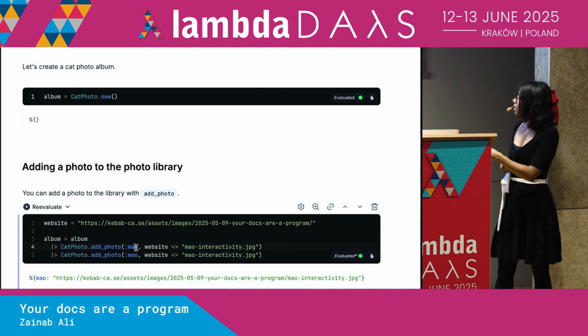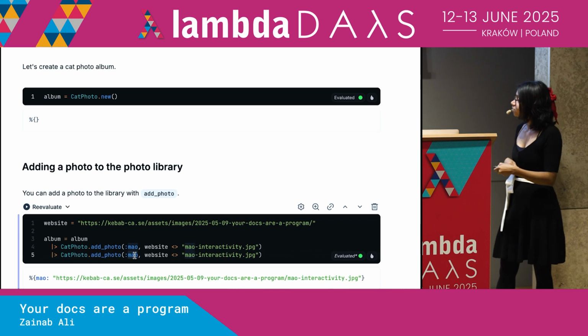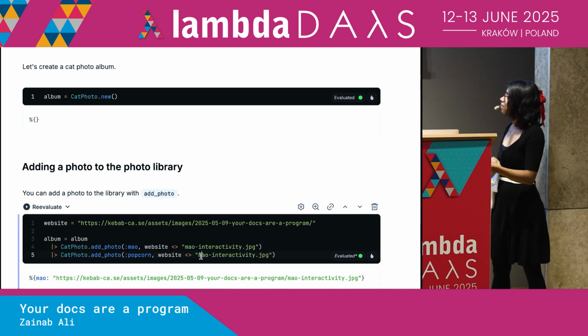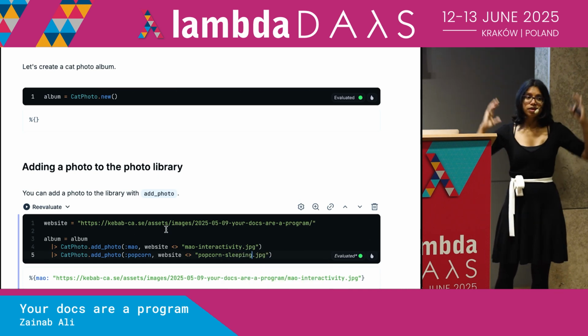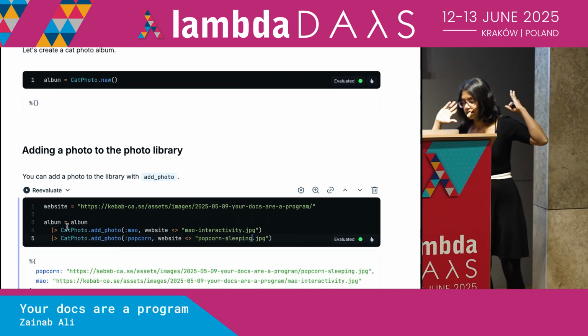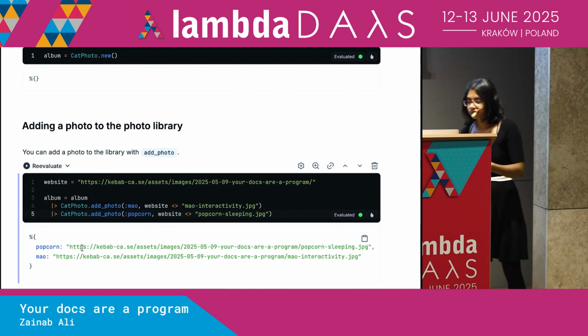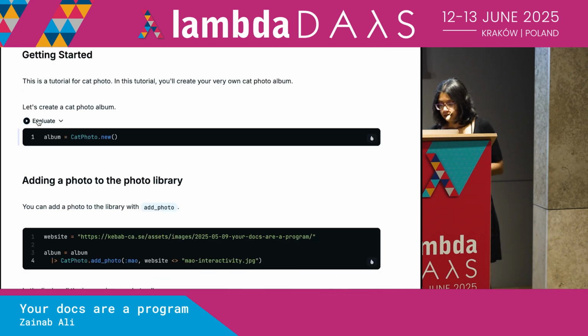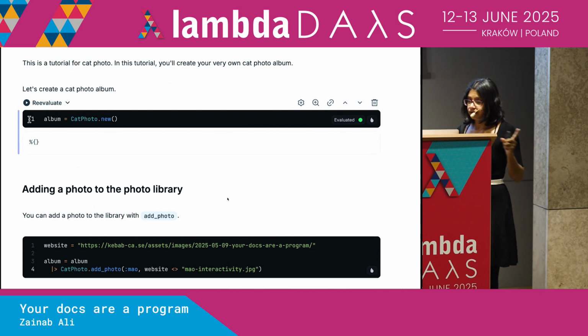And we can also edit the code snippets. So as a user, I can go in and edit these snippets, and I can reevaluate them. So not only can I just read something that is static, which is describing my library, I can actually interact with this library.